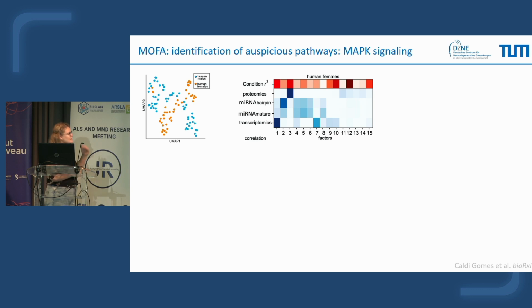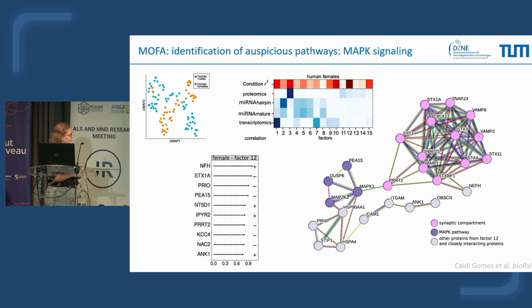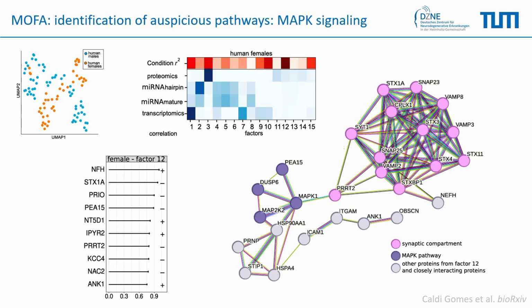So if we check the list of the proteins involved in this factor, interestingly, we found some interesting proteins such as NFH. We also see that this factor is driven by a bunch of proteins associated with the synaptic compartment. And again here, the MAPK pathway. And therefore, we thought that modulating this pathway might be an auspicious strategy for ALS.